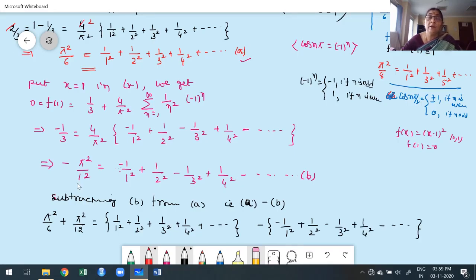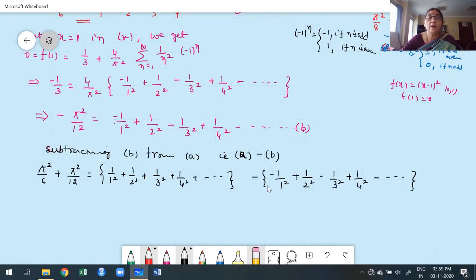Once you multiplied by minus sign, what happened? This has become odd terms, minus into minus plus 1. Even terms are cancelled. Odd terms are twice. Now we take LCM here. What's LCM? LCM is 12. What we get? 2 pi square means 3 pi square by 12.